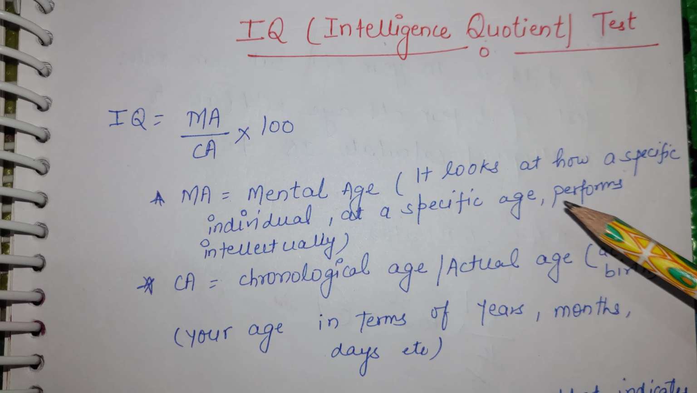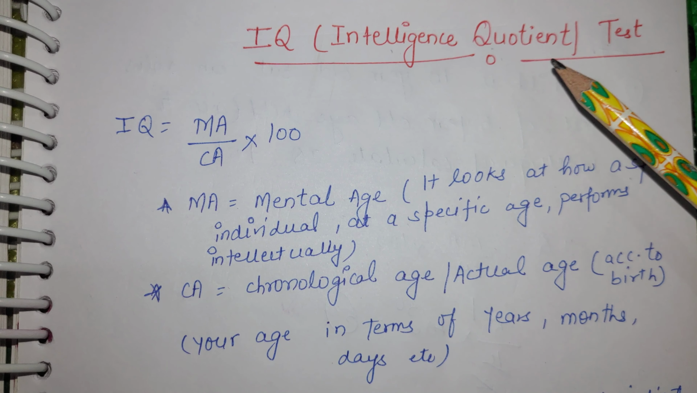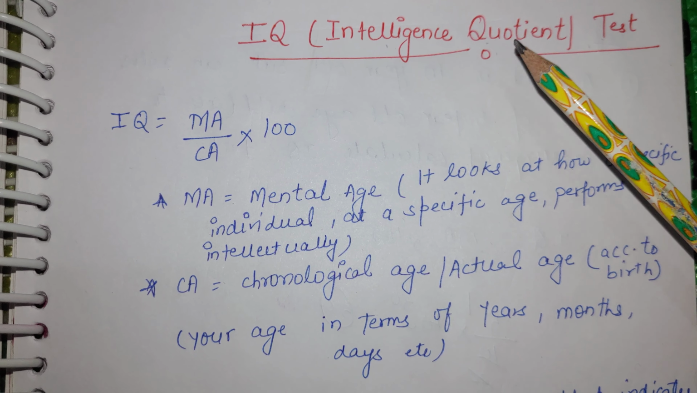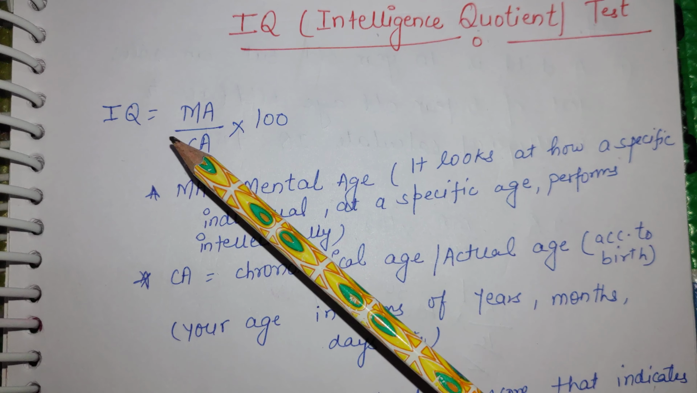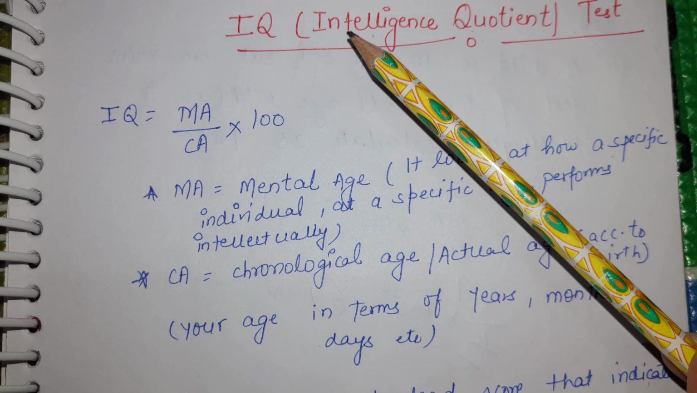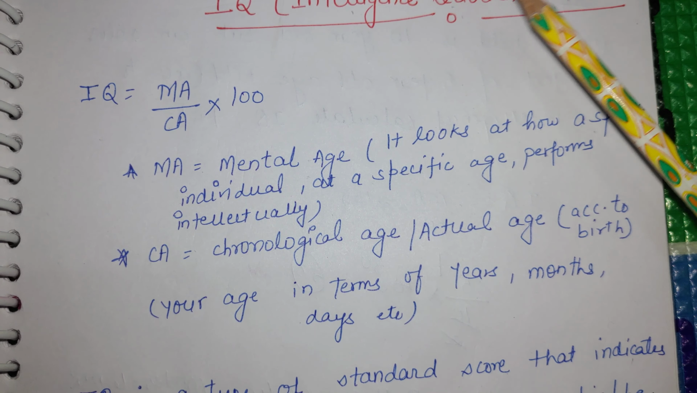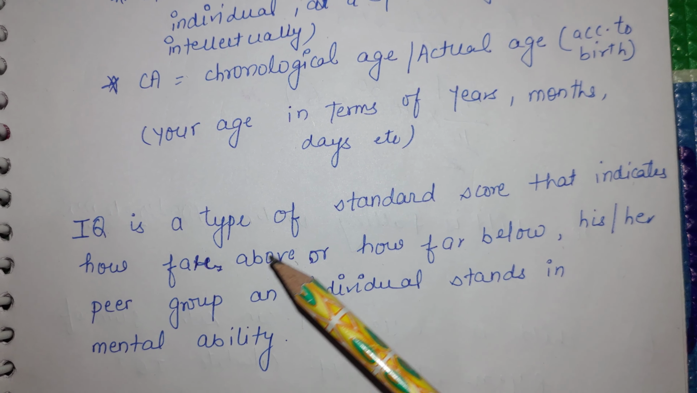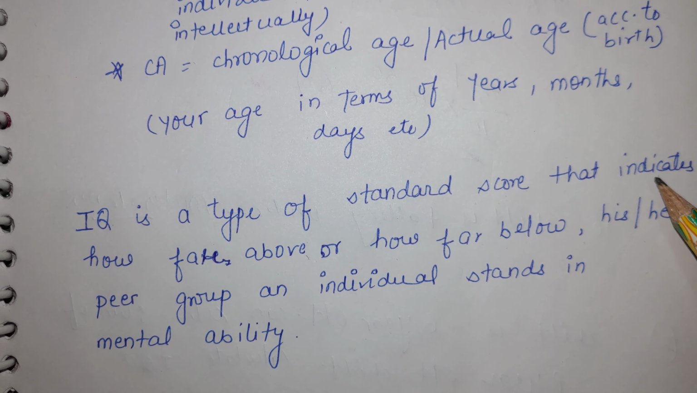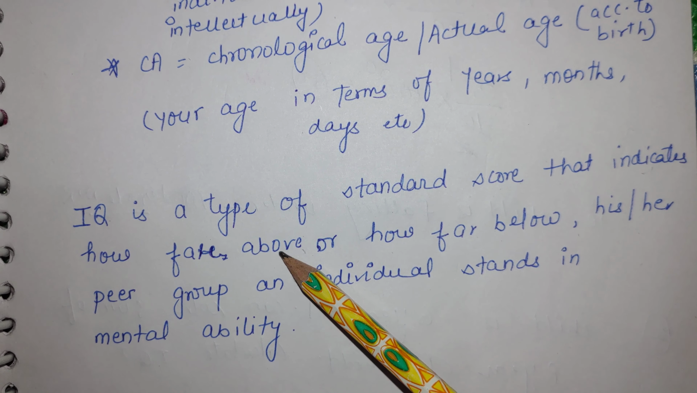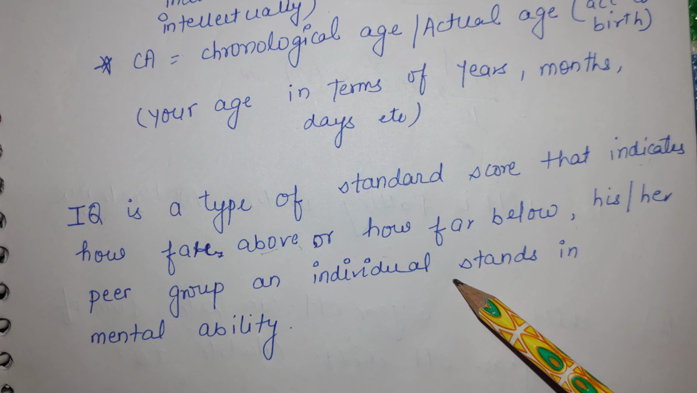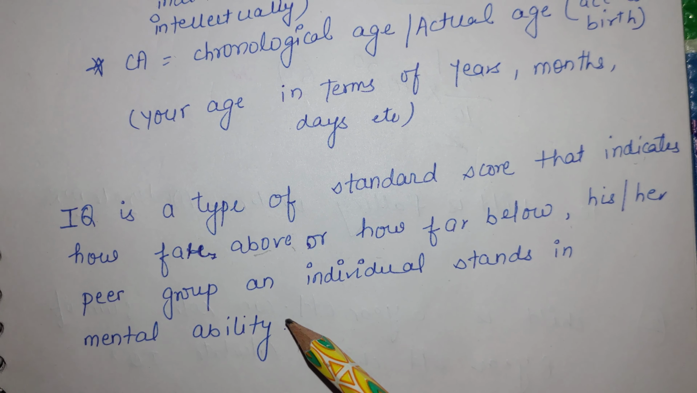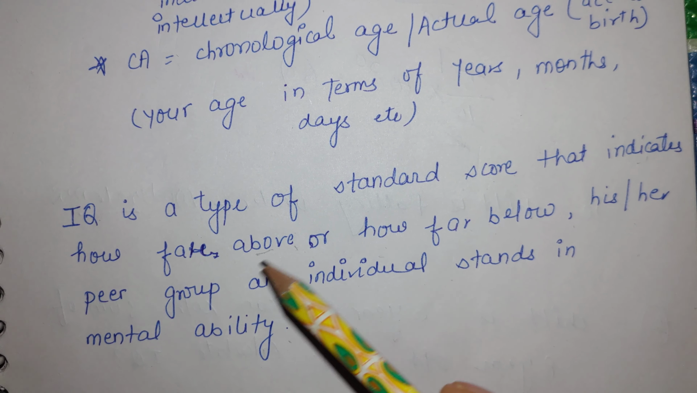In this video, we will learn about the IQ test, what the classification of the IQ test is, and how we are going to calculate it. So first we will define what we mean by IQ test. IQ is the intelligence quotient test. So what do you mean by IQ? It is a type of standard score that indicates how far above or how far below the individual is falling in mental ability or intellectual capacity from the peer group.